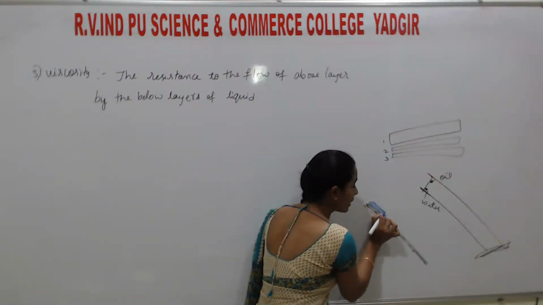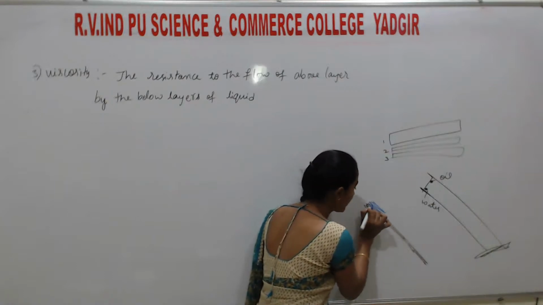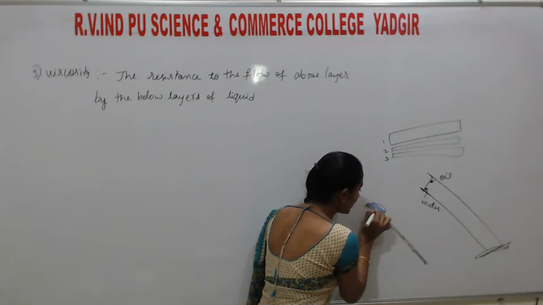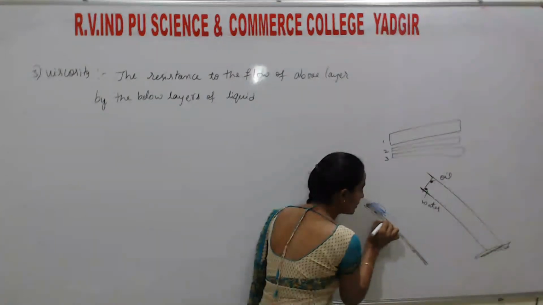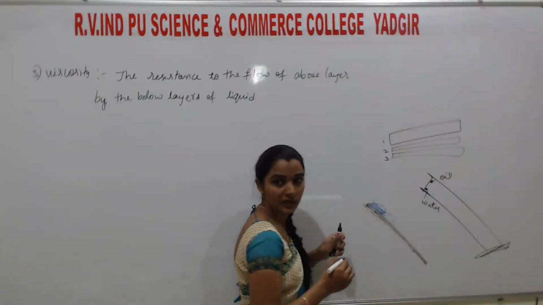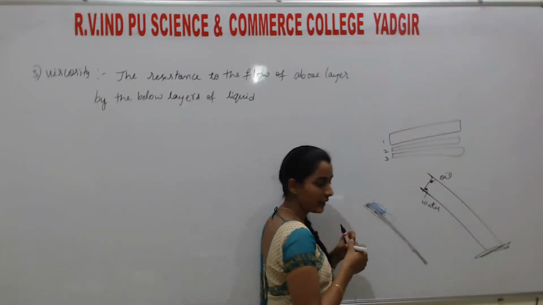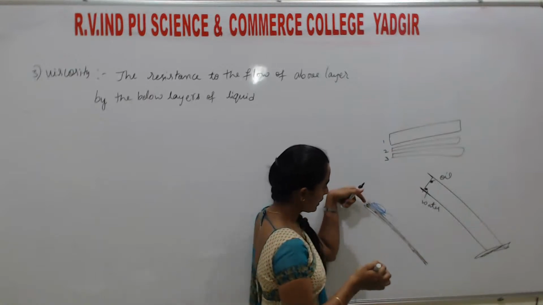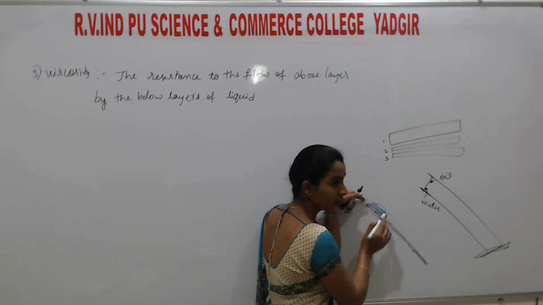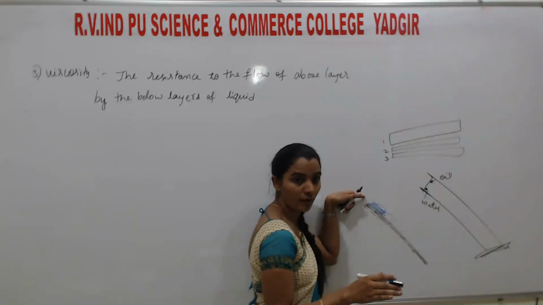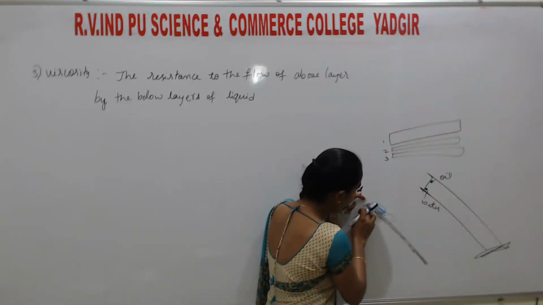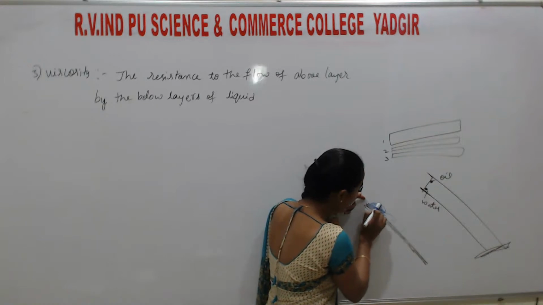Only the above layer's density increases, and it becomes bulky and moves forward like this. If you observe a droplet, the below surface doesn't experience the flow. The above layer increases drop by drop.